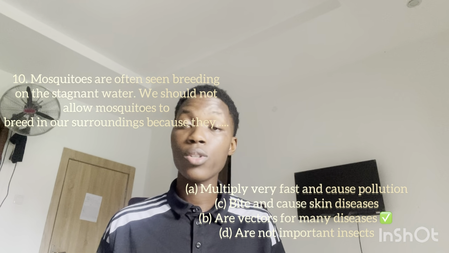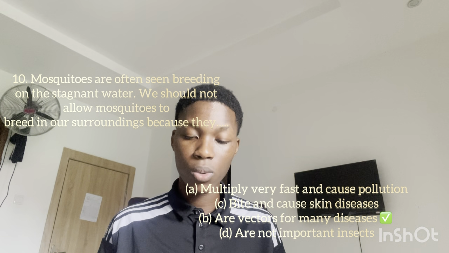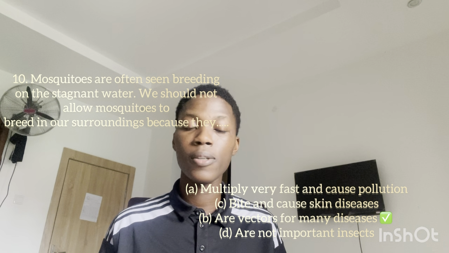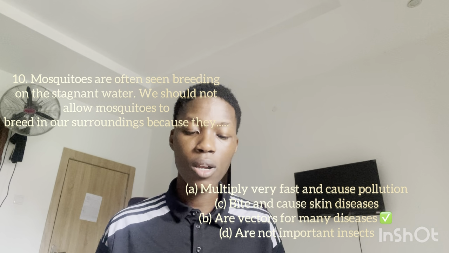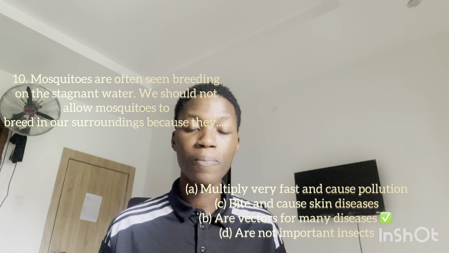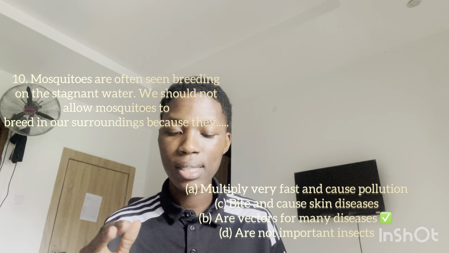Question number 10. Mosquitoes are often seen breeding on stagnant water. We should not allow mosquitoes to breed in our surroundings because they A. multiply very fast and cause pollution. B. are vectors for many diseases. C. they cause bites and skin diseases. D. they are not important insects.